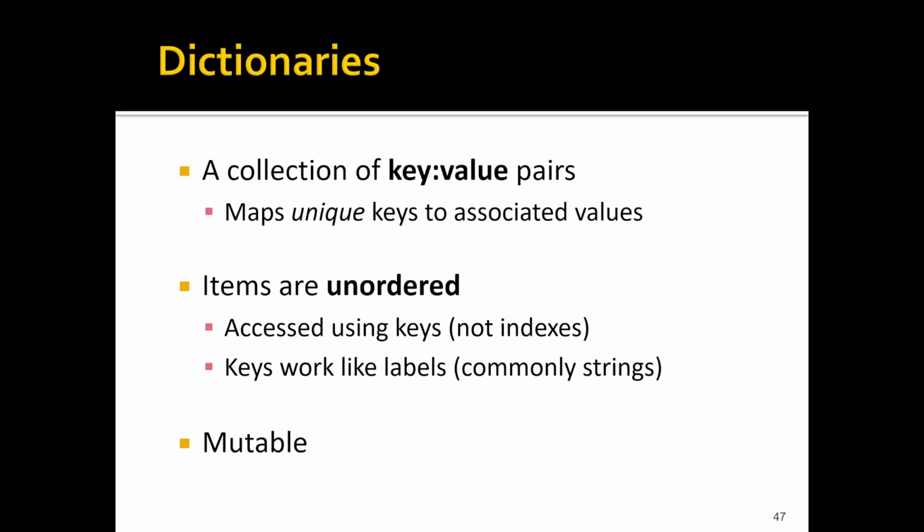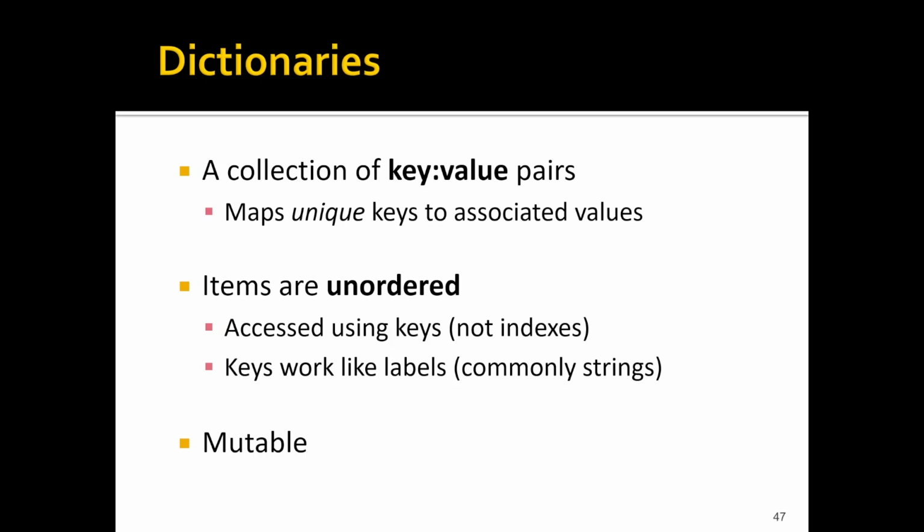And the final Python data structure we'll consider in this chapter are known as dictionaries. So dictionaries, otherwise known as maps or sometimes associative arrays, are an unordered collection of key value pairs, which means they associate a label, the key, with the data, the value. For example, a real-life dictionary associates a word with its definition.